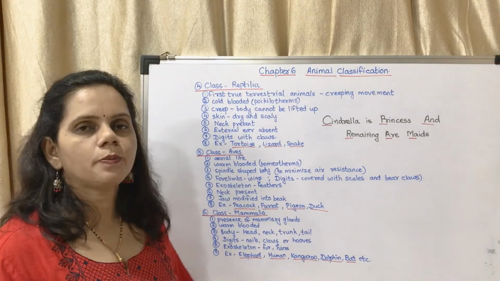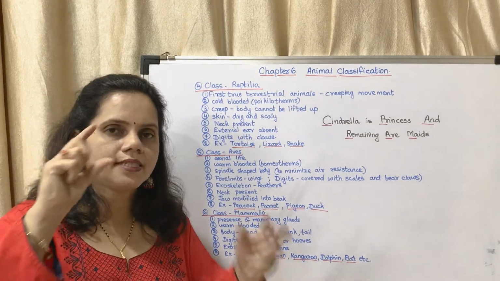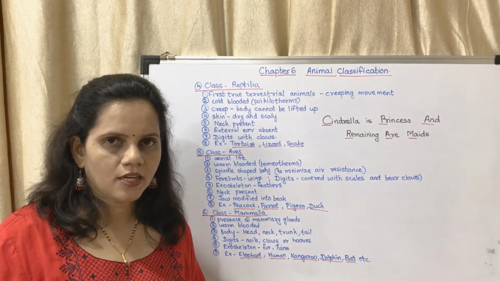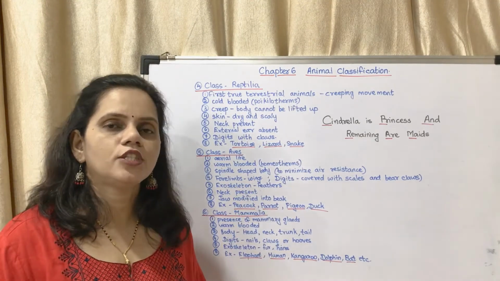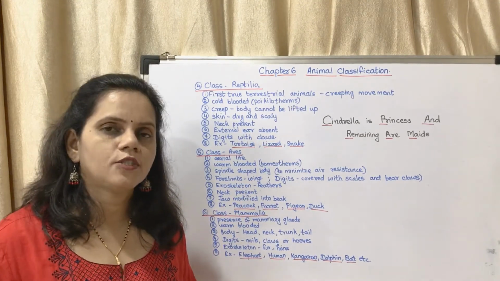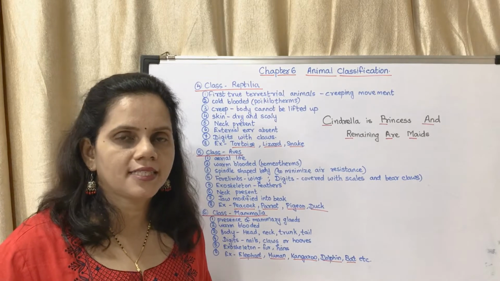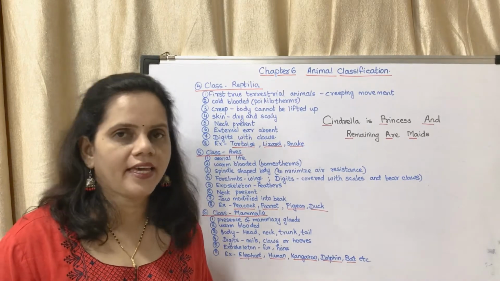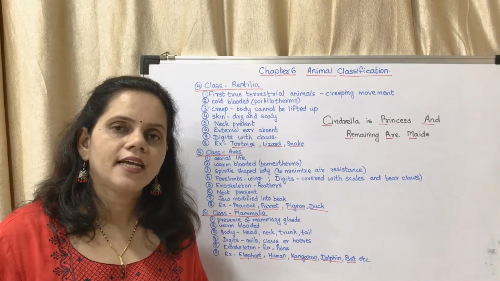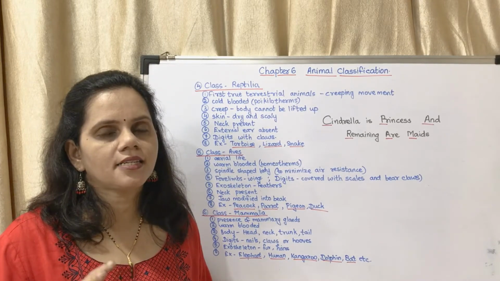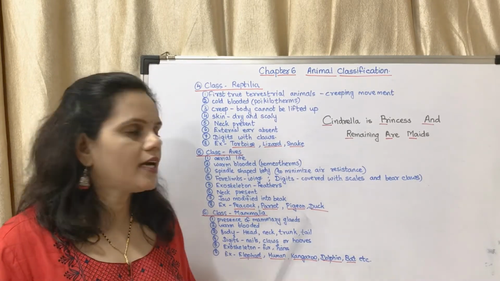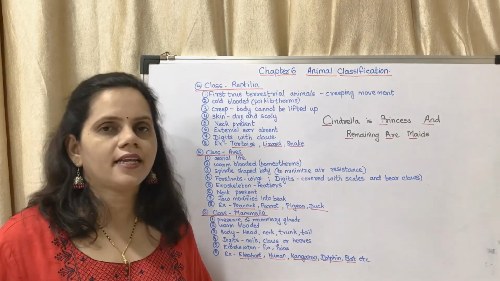Their body is spindle-shaped. Spindle-shaped means tapering towards both ends, pointed towards both ends. Why is it pointed? It is to minimize the resistance while they are flying. In case of fishes, it is to minimize the resistance while they are swimming. Here, it is to minimize the air resistance.